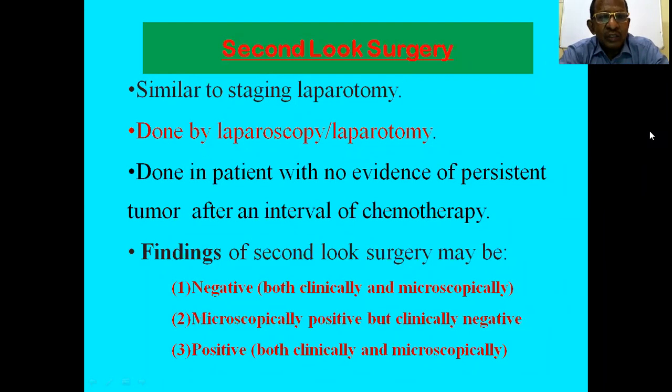And the second look surgery is done in patients with no evidence of persistent tumor after an interval of chemotherapy. In second look surgery, there may be different findings. The findings may be, number one, clinically negative and microscopically negative, or microscopically positive but clinically negative, or both clinically and microscopically positive on the second look surgery.